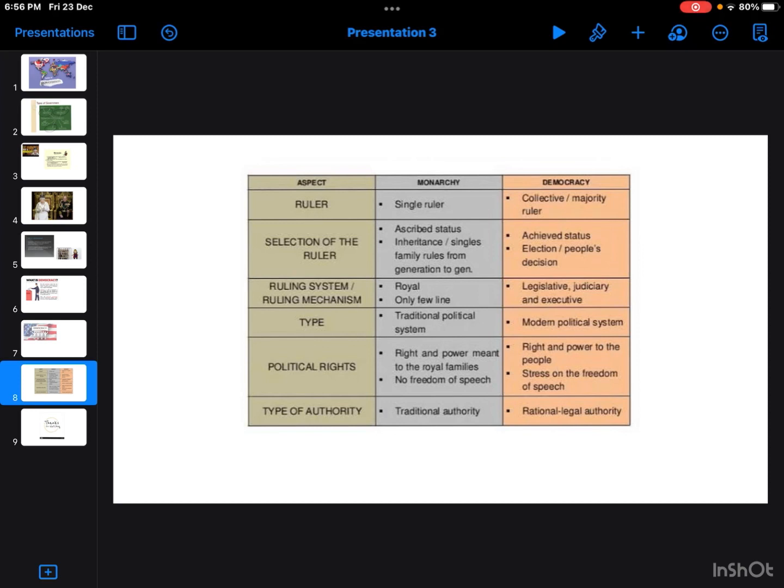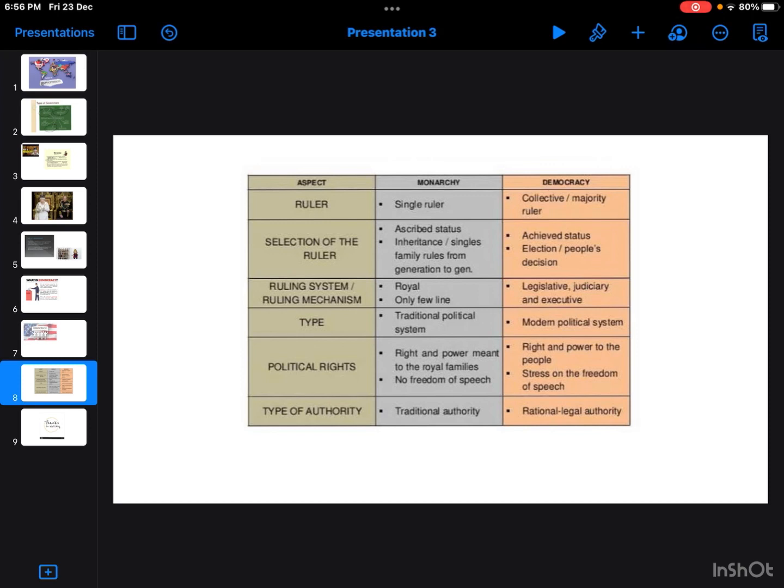And then the next one is the ruling system. In monarchy it is royal, only a few lines. But in democracy we have legislative, judiciary and executive. We will study this in the next lecture: what is legislative, judiciary and executive? And the type is the traditional political system in monarchy, and here the modern political system.